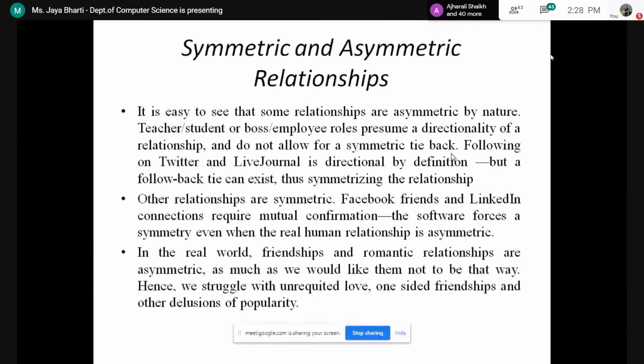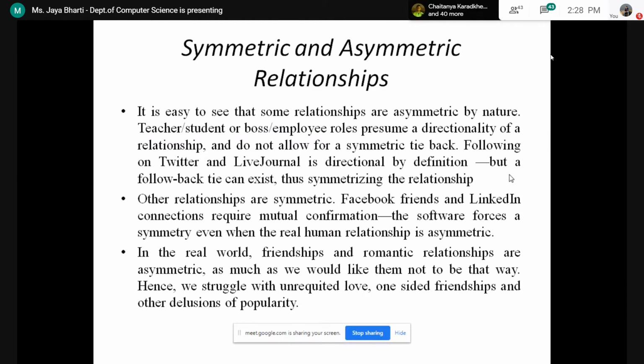Okay, so it is saying कि following on Twitter and live journal is directional by definition, but a follow back tie can exist, thus symmetrizing the relationship. कि suppose on a Twitter or on a Instagram, if you are following someone, then there is an option for follow back. Okay, so it is a symmetric relationship.